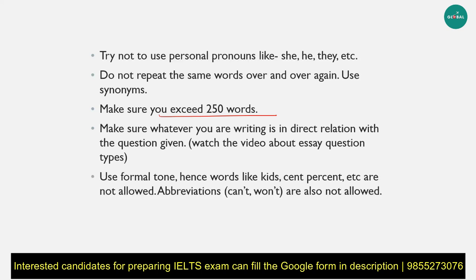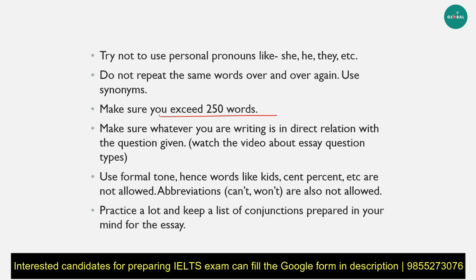Then use a formal tone. So as I've already said, you cannot use any he, she, it, they, but also you cannot use words like kids or short forms like 100 percent. That is also very informal. Try not to use any informal words or even slang or abbreviations. That means not only things like lol or lmao, but also can't or won't. Do not, cannot, would not. These things should actually be written properly. You cannot use an apostrophe to shorten it.